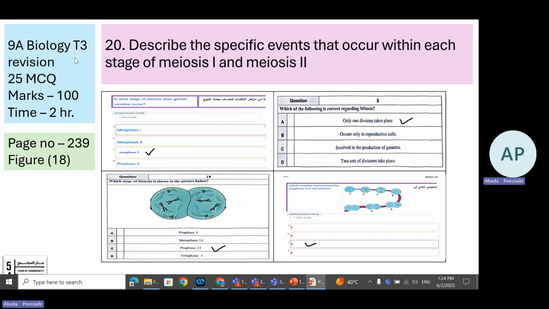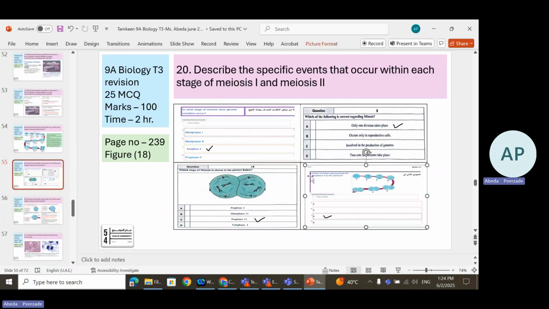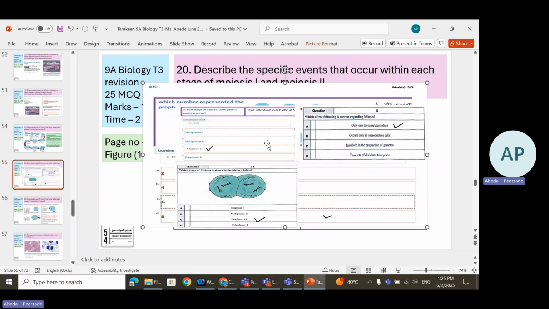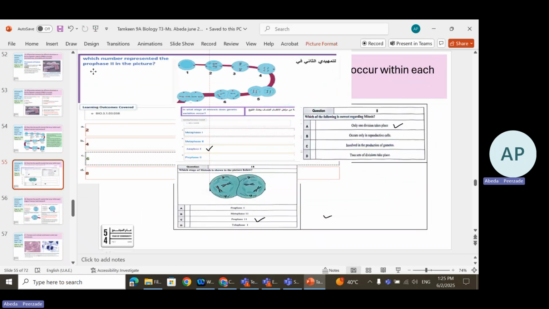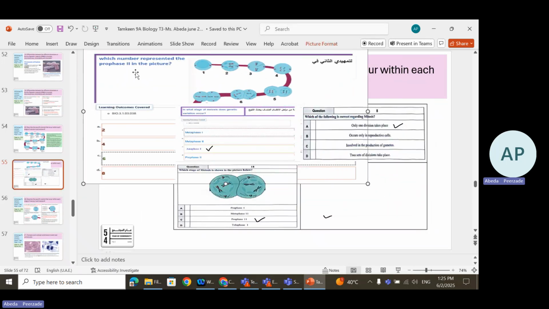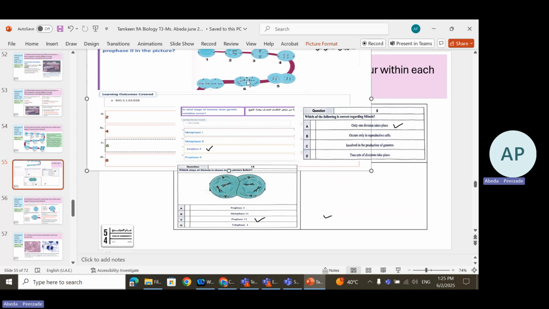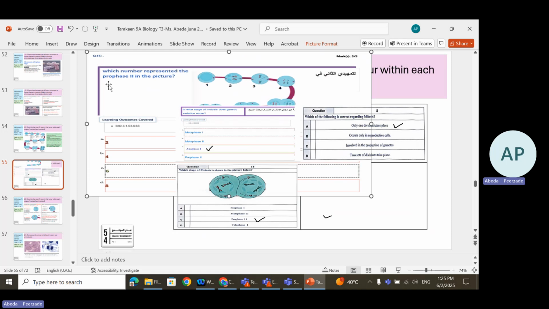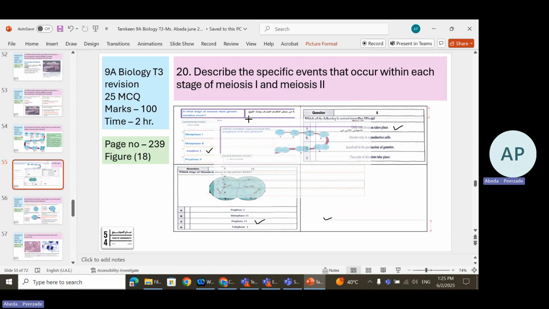I'll just make this question bigger. This says, what is prophase 2 in the picture? Prophase 2. So prophase always comes before metaphase. This is prophase 2. Figure number 6, prophase 2.